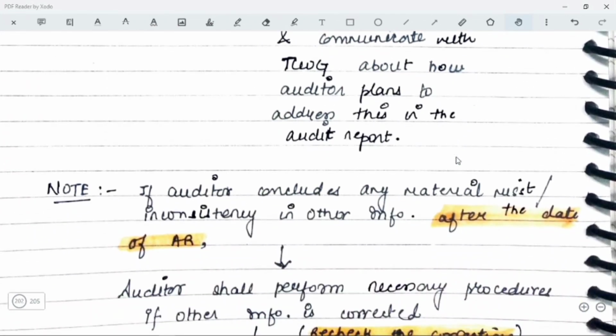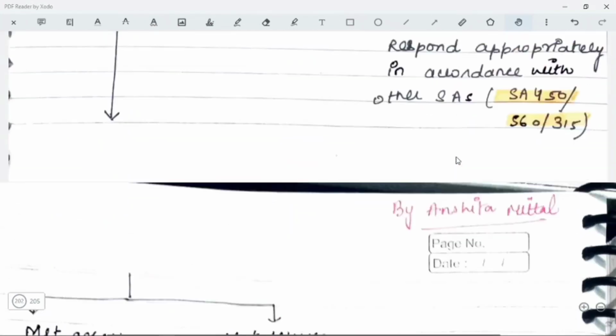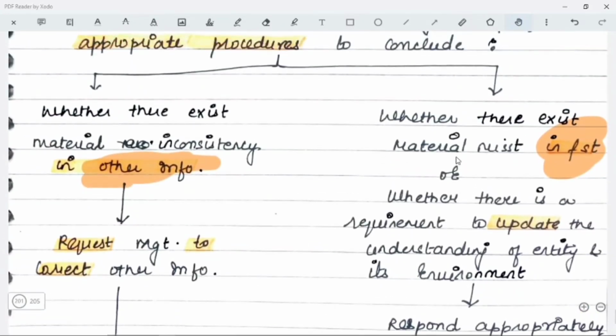Next, there can be a situation when you will have to see whether there exist material misstatements in the financial statement. अगर other information में थी तो हम already discuss कर चुके हैं आप क्या करोगे. But if the material misstatement exists not in the other information but in the financial statement, या फिर whether there is a requirement to update the understanding of the entity and its environment, which we did in SA 315, that is the basis on which your audit proceeded.